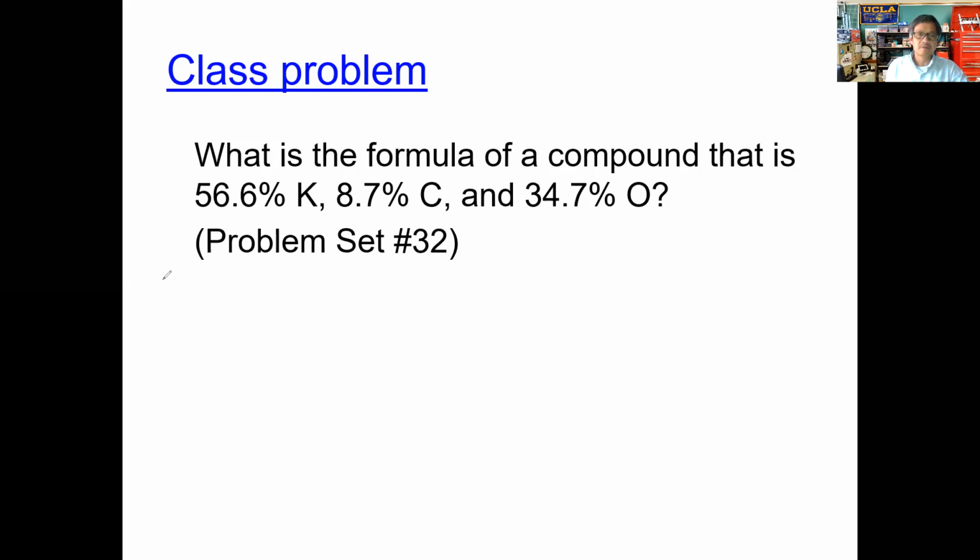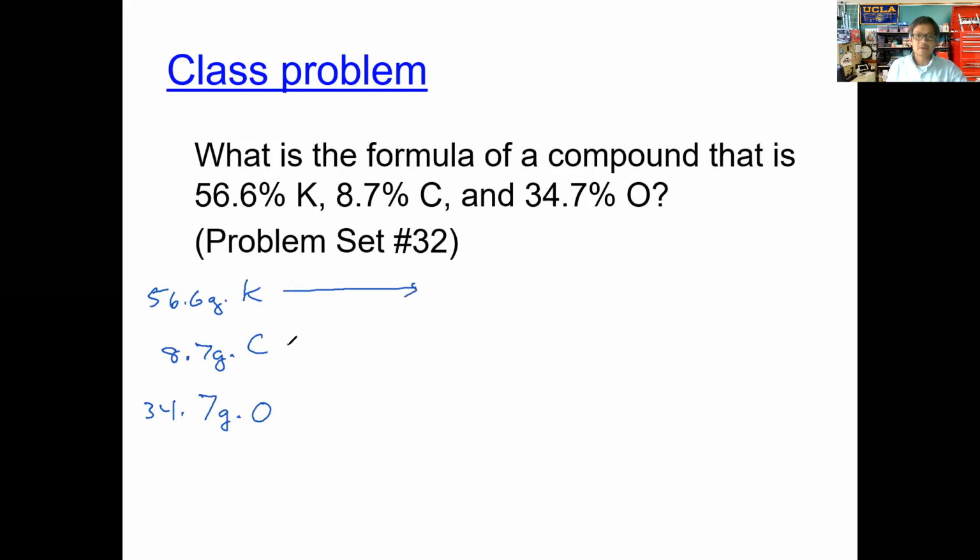If we have 100 grams of it, then 56.6 grams of the compound will be made of potassium, 8.7 grams of the compound will be made up of carbon, and 34.7 grams of this compound will be made up of oxygen.